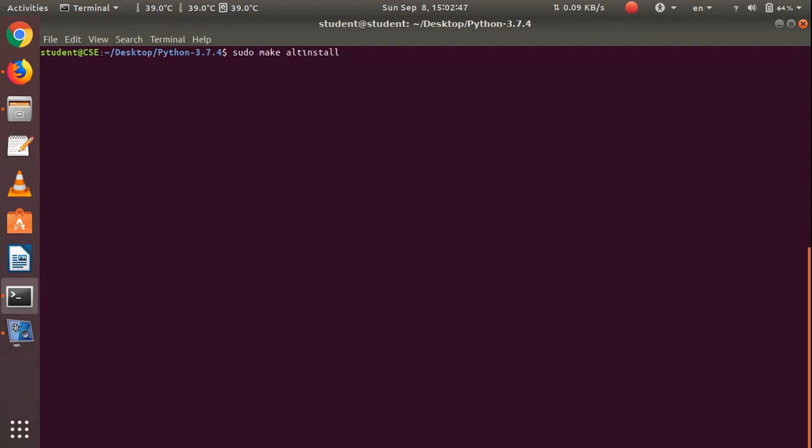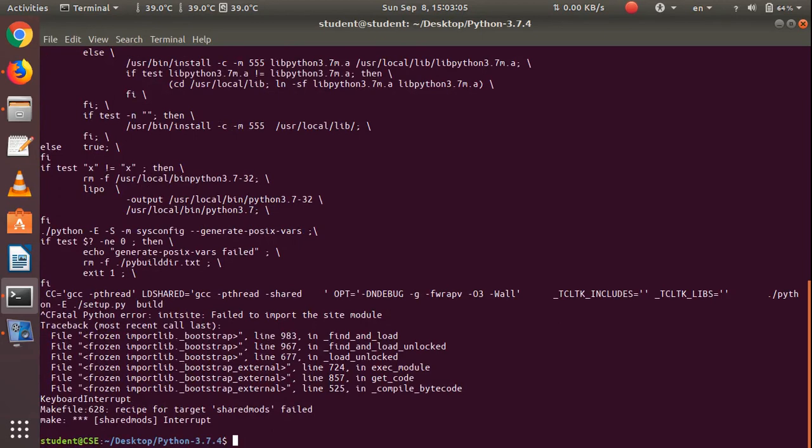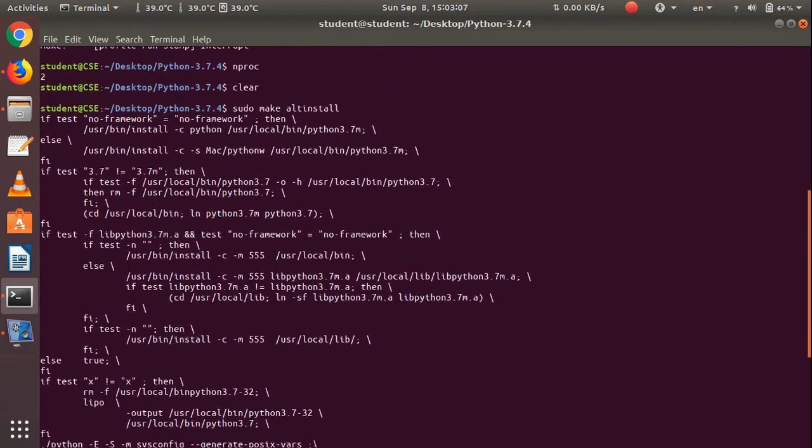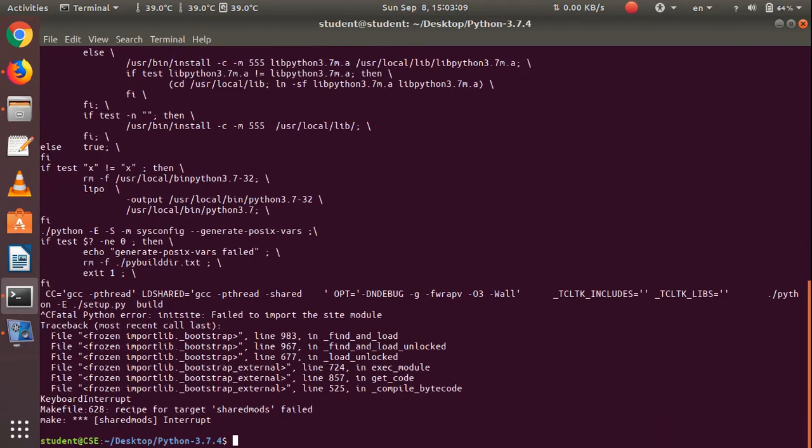I want it to be an alternative install because I don't want it to override the existing version of Python on my system. If you want to override that, you can simply type install without alt. If you do this, it will install all these things on your hardware. This will be done if you do all these things perfectly.